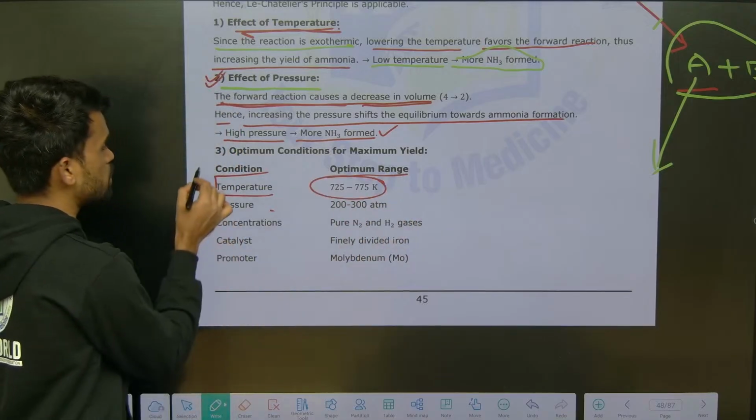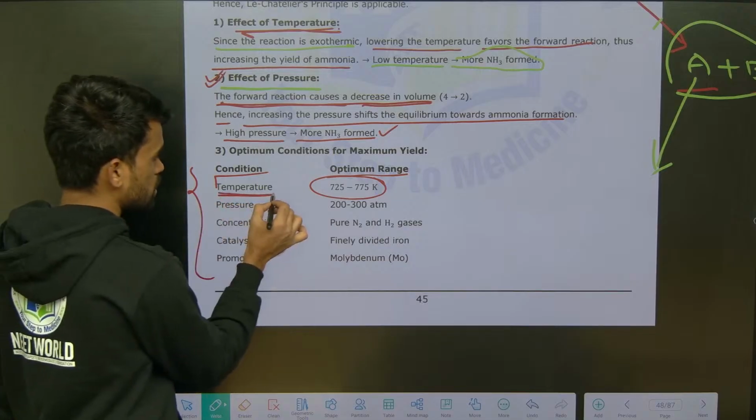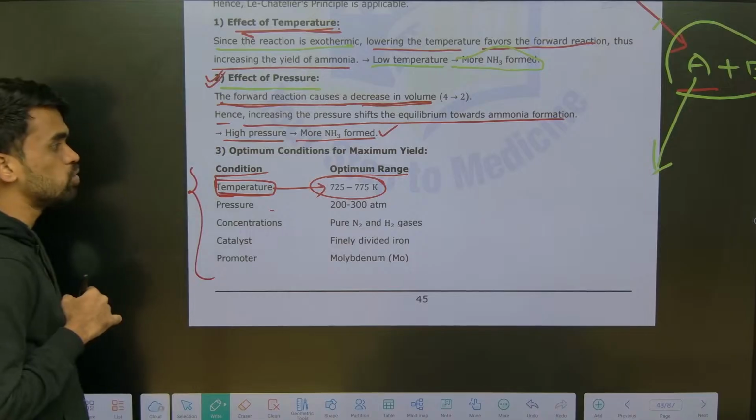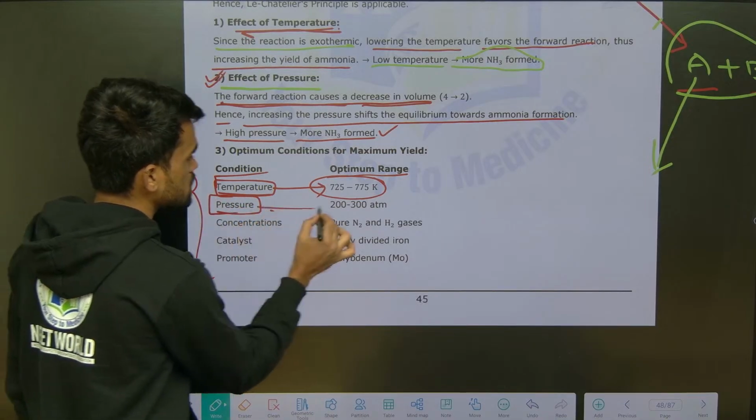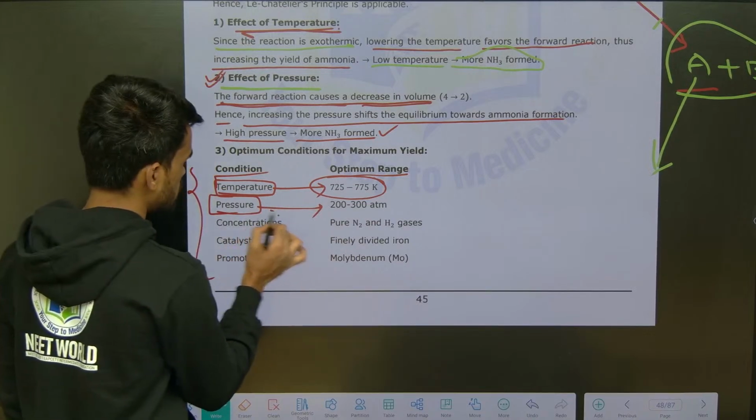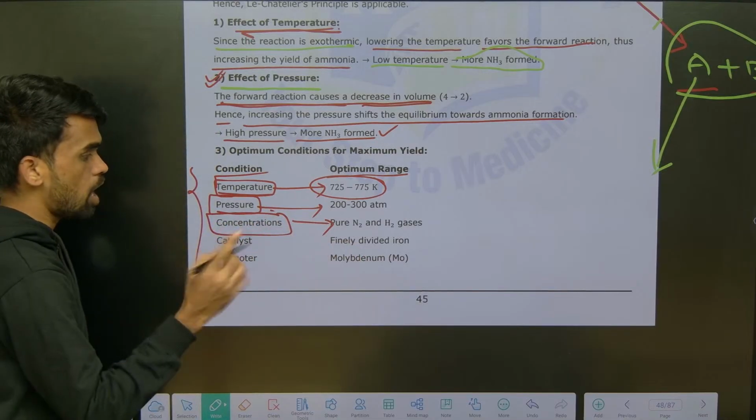So these are experimental values that we need to remember here. The optimum temperature for production of ammonia is 725 to 775 Kelvin. Pressure should be high, that is 200 to 300 atm, and for concentrations, pure N2 and H2 are taken as reactants so that ammonia is produced.